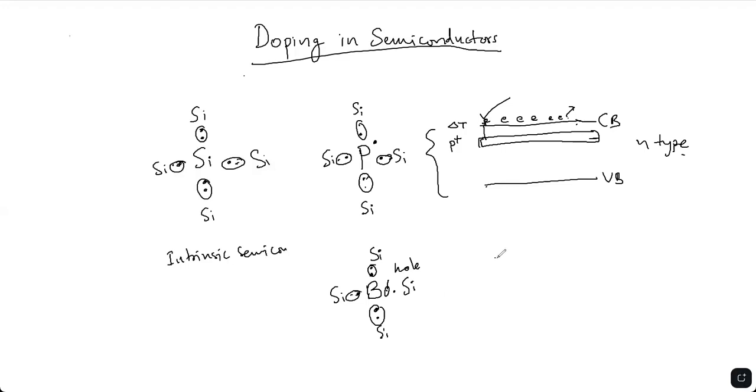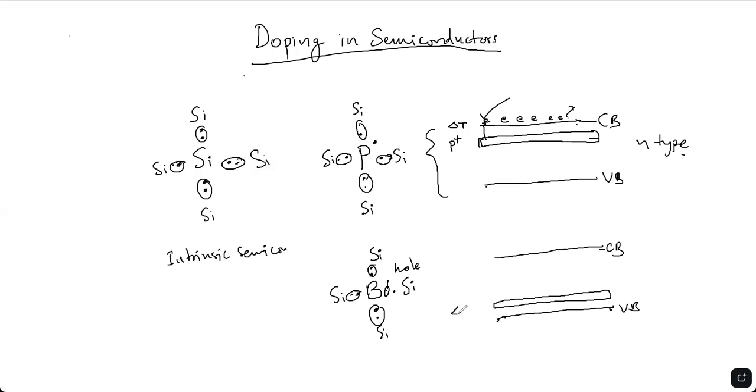If you see the band structure of this type of semiconductor, this is the valence band and this is the conduction band. Because of this missing electron in the boron atom, there is a dopant energy level near the valence band.